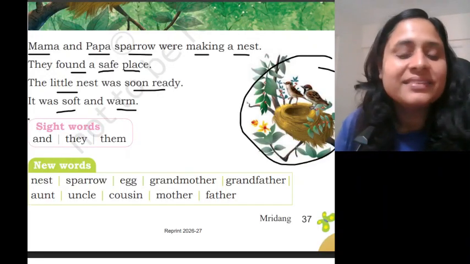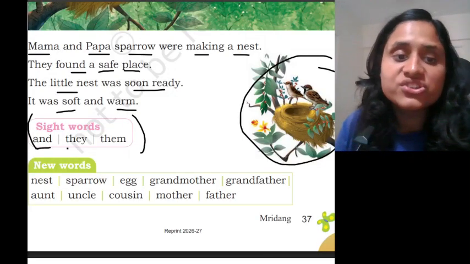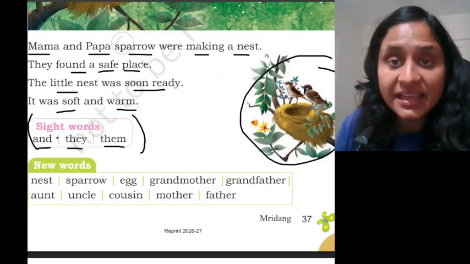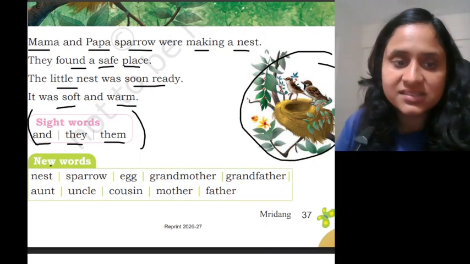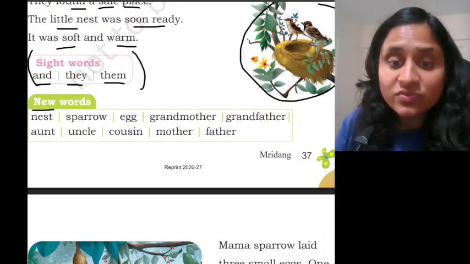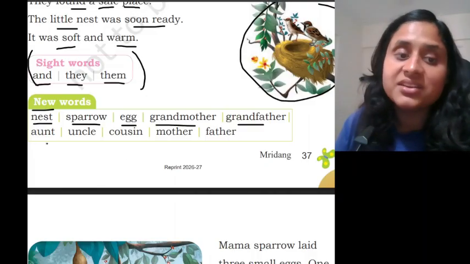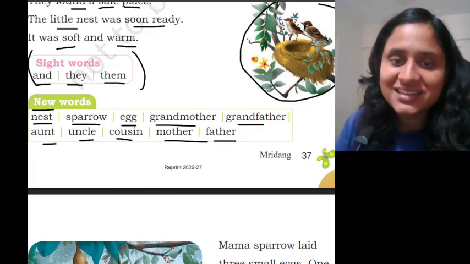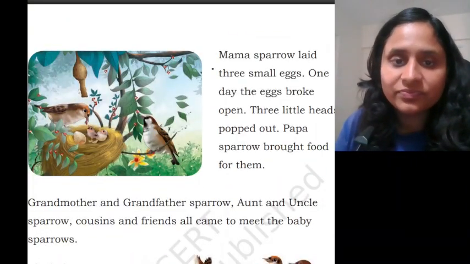Yes? Now, let us have a look at different sight words. And, they, them. These are TH words. They, them, these, this, that. Okay? Yes. And what are some new words that we learned? Nest, sparrow, egg, grandmother, grandfather, aunt, uncle, cousin, mother, father. Yes? Let's continue our story.